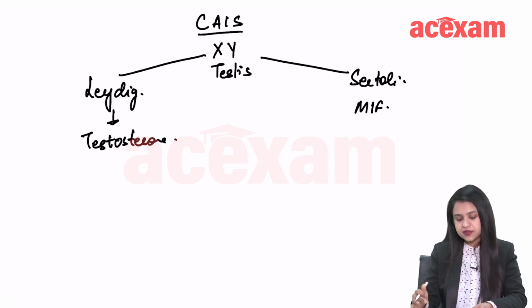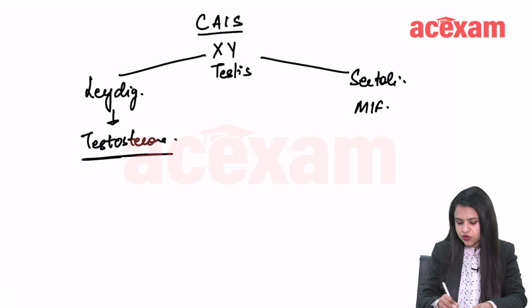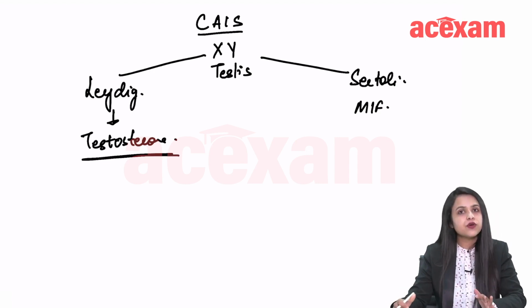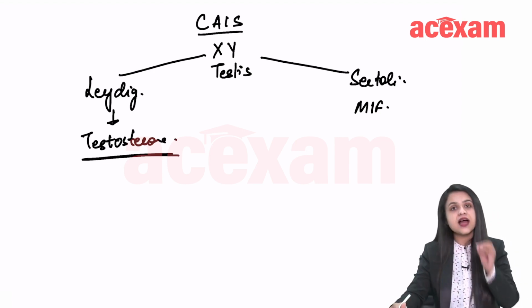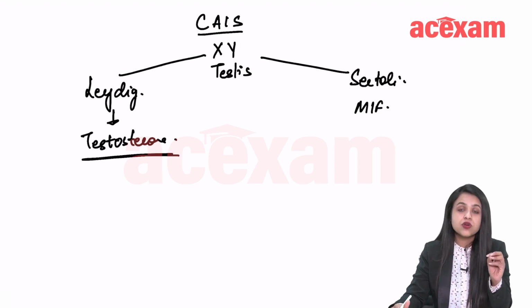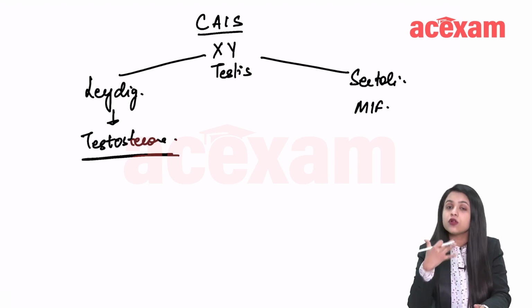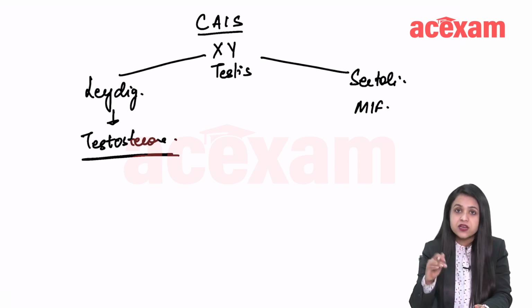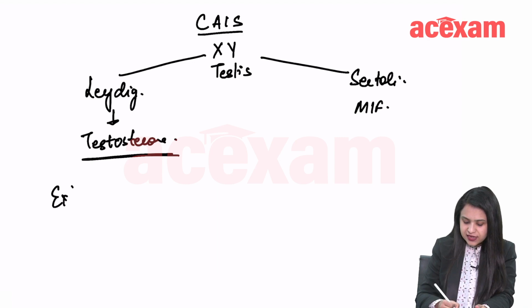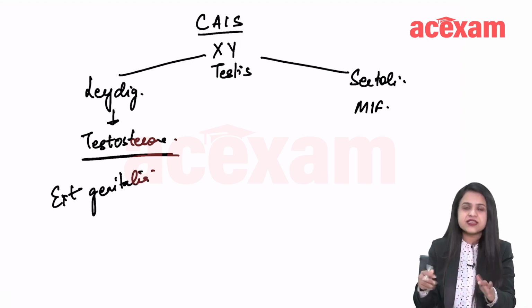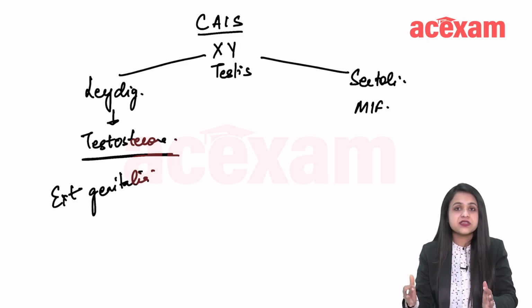But the problem here is that this testosterone has no effect on the body because it is congenital androgen insensitivity syndrome. So the body is resistant to this testosterone, okay? Due to this resistance, testosterone although is there, and in fact present at male levels, still has no effect. So the external genitalia feels as if there is no testosterone because it is resistant, okay?